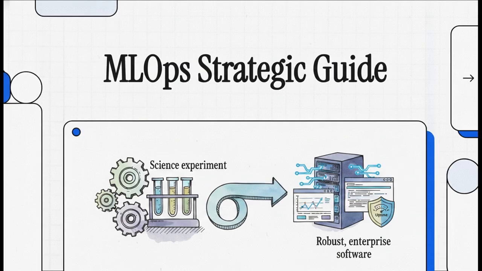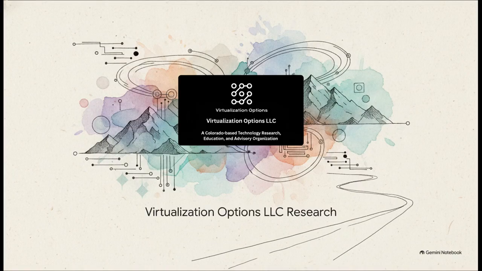We are going to strictly break down exactly what is in Chapter 2 of this blueprint today, so we can finally stop treating machine learning like some fragile science experiment and start treating it like robust, enterprise-grade software. So where are we getting all this great information? Our source material for this entire analysis comes directly from Virtualization Options, LLC, which is a Colorado-based technology research, education, and advisory organization. They've put together an incredibly comprehensive guide, and their insights form the absolute backbone of the strategies we're going to unpack right now.